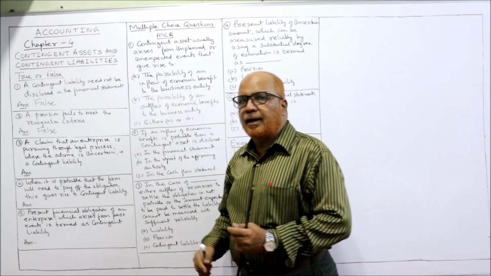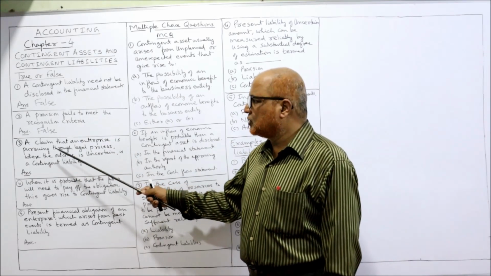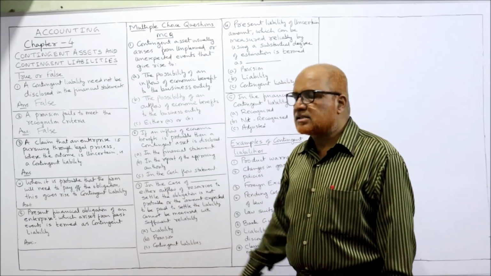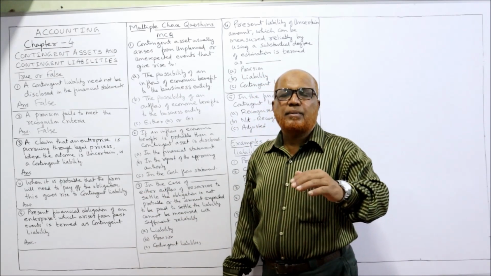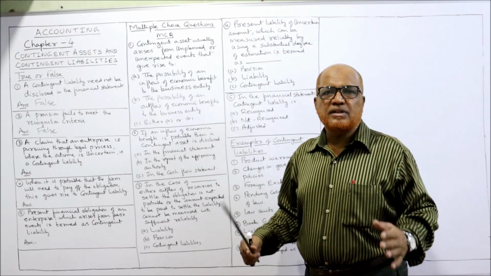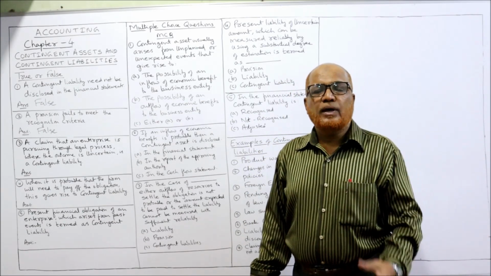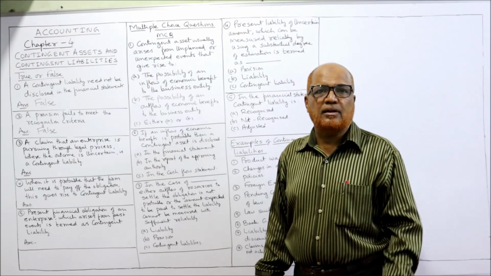Next, a claim that an enterprise is pursuing through legal process, where the outcome is uncertain, is known as a contingent liability. A claim that an enterprise is pursuing means a business has put a claim against another person. So it is a contingent asset, not a contingent liability.